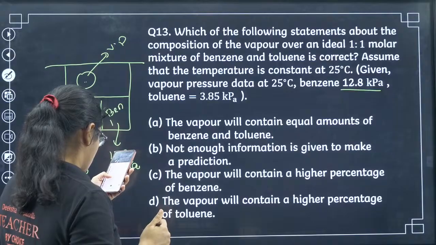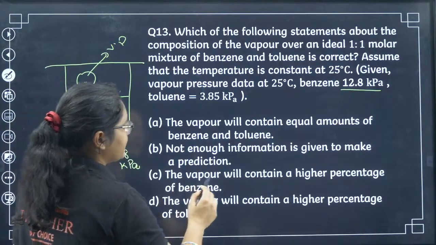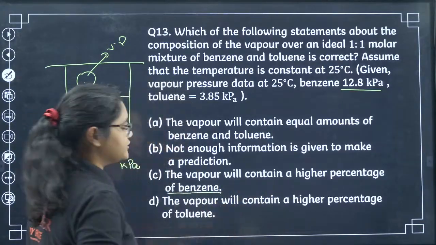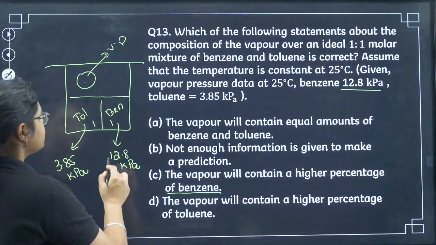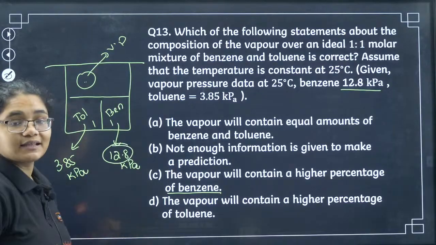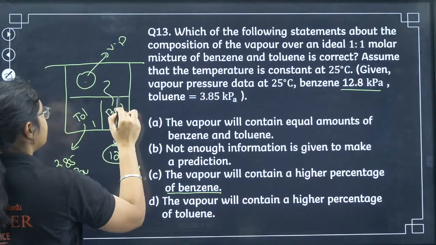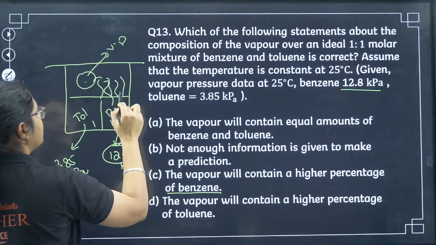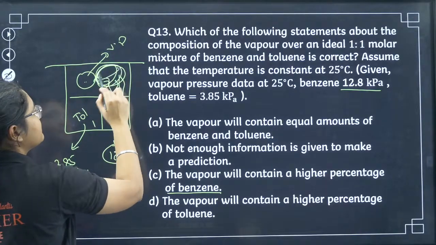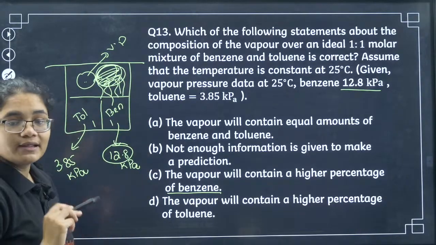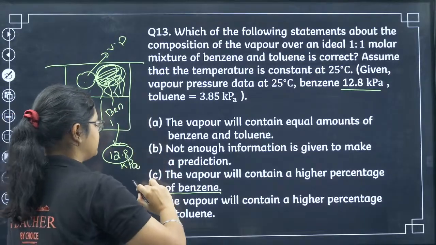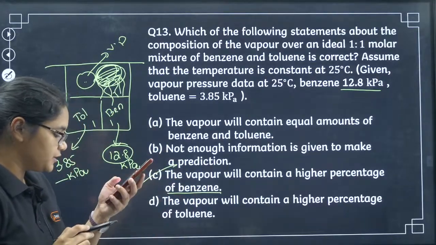So 13C, the vapor will contain a higher percentage of benzene. Yes, definitely. Why? You can see that the benzene vapor pressure is high. That means it will evaporate more. So more benzene will be collected here as compared to toluene. That is why in the vapor phase the benzene composition will be more. Option number C.